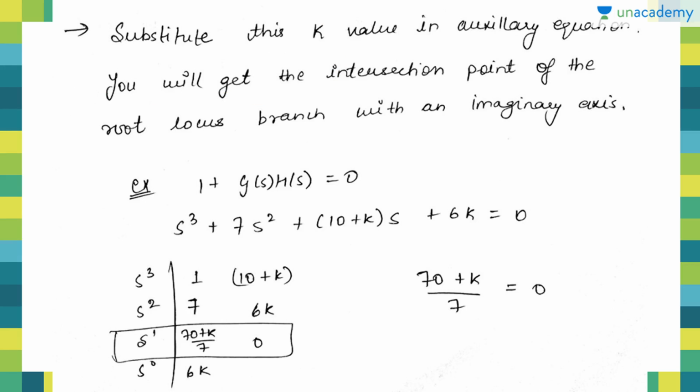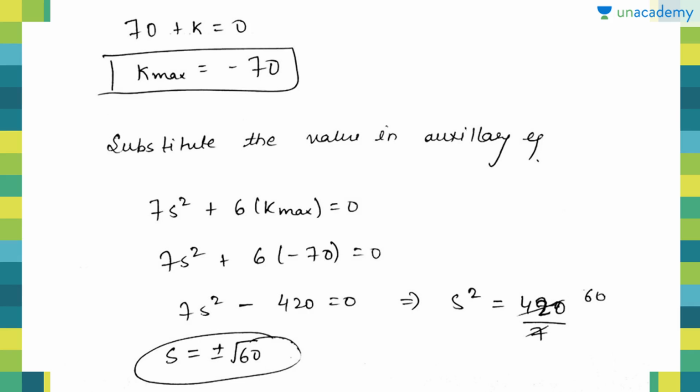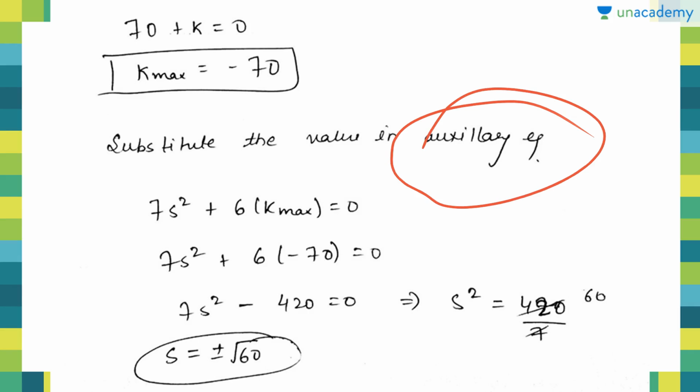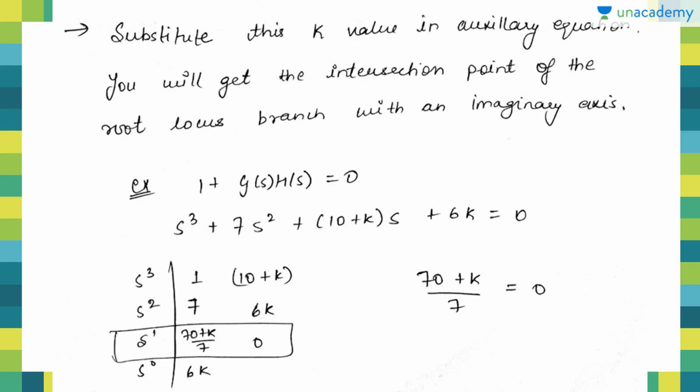Now the third step says, substitute this k value in the auxiliary equation and you will get the intersection point of the root locus. The auxiliary equation is made by the equation just opposite to this row.